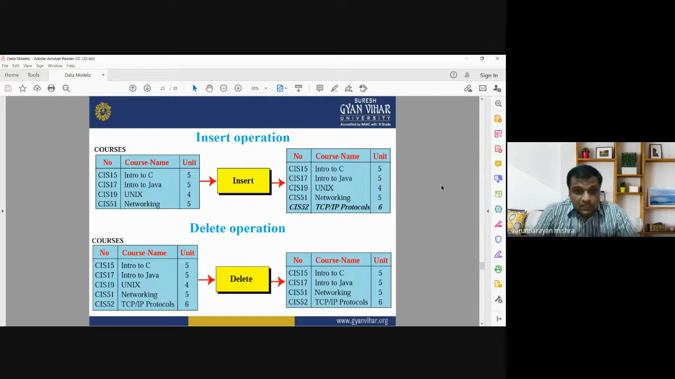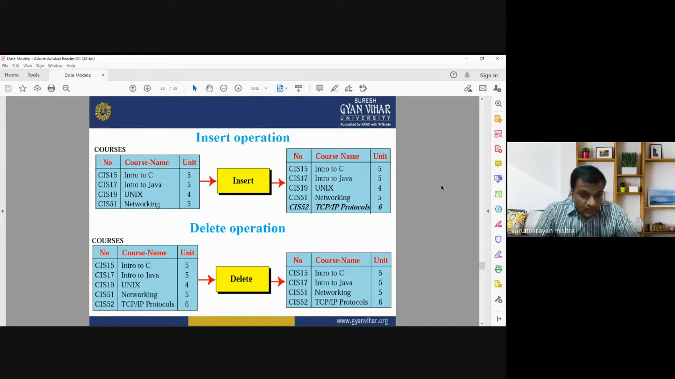Insert operation is a unary operation. It works on a table, so you can insert some new data in the existing table. For example, here the table is showing the course number, the course name, and the unit. If you want to add some new course in the existing table, then we need to apply the insert operation. Insert operation helps us to add a new row, or some new data, in the existing table or existing database.